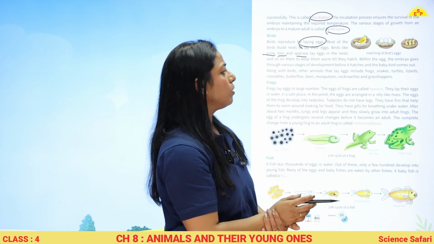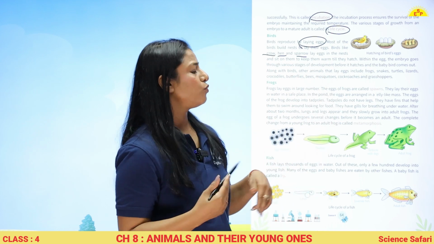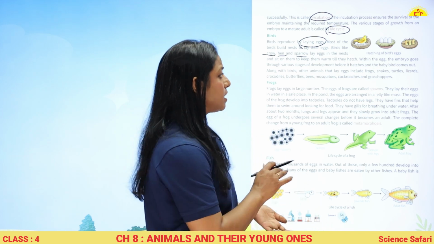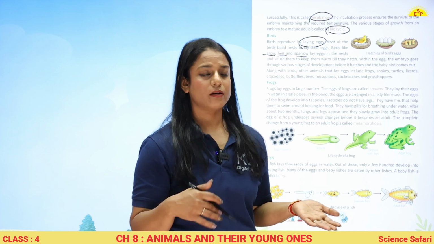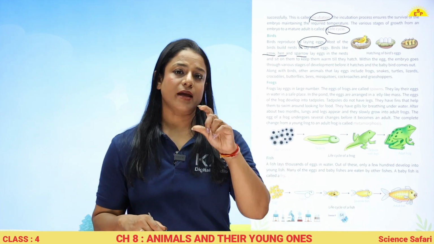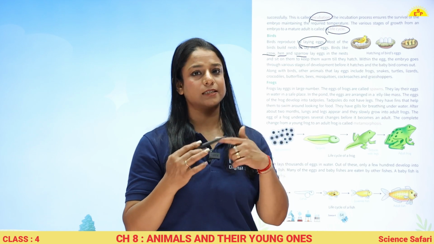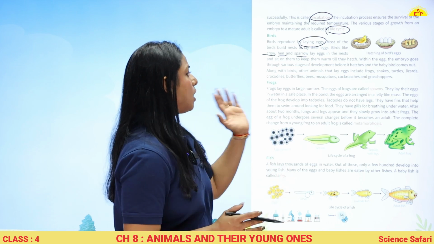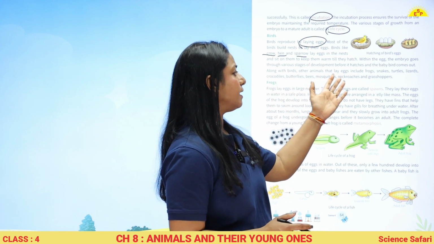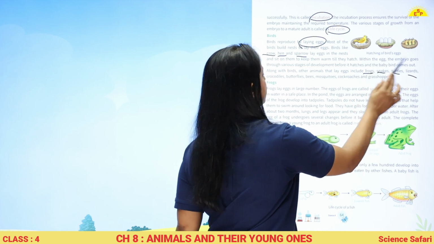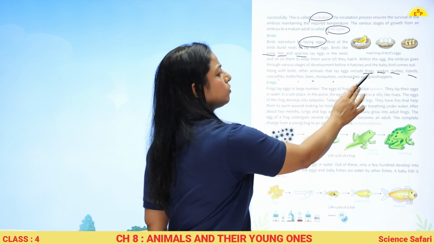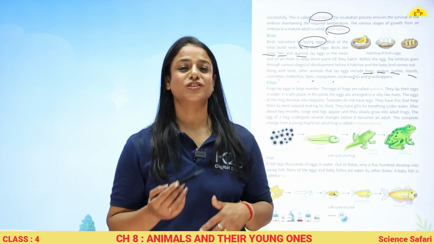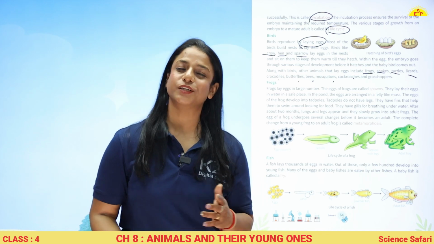Crow, hen and sparrow. Within the egg, the embryo goes through various stages of development before it hatches and the baby bird comes out. तो जब तक वो एग के अंदर हैं, एम्ब्रियो खुद अपने आप में बहुत सारे प्रोसेस से निकलता है till the time the chick hatches out. Along with birds, other animals that lay eggs include frog, snake, turtle, lizard, crocodile, butterfly, bee, mosquito, cockroach and grasshoppers. So there are so many creatures which lay eggs in order to reproduce.